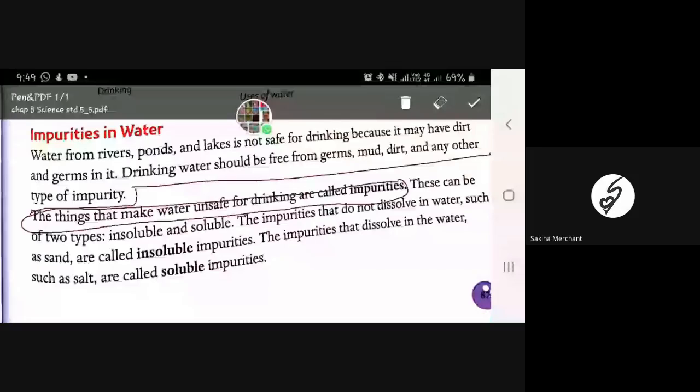Impurities in water can be of two types, insoluble and soluble. The impurities that do not dissolve in water, such as sand, are called insoluble impurities. The impurities that dissolve in the water, such as salt, are called soluble impurities.